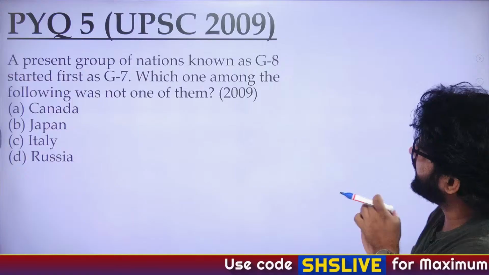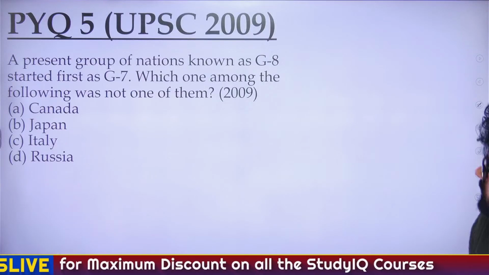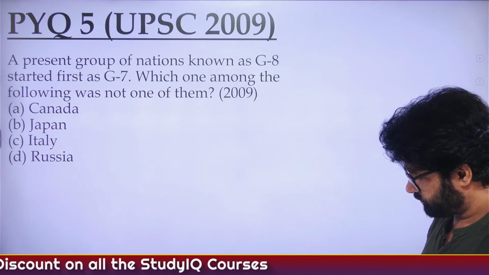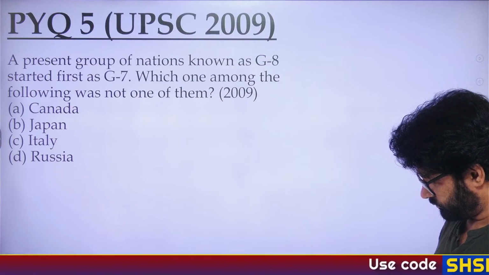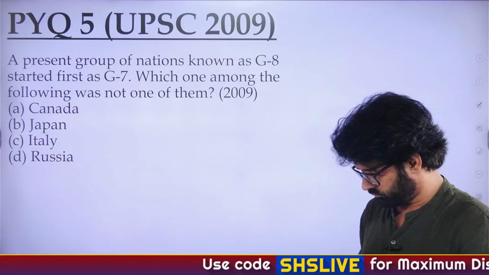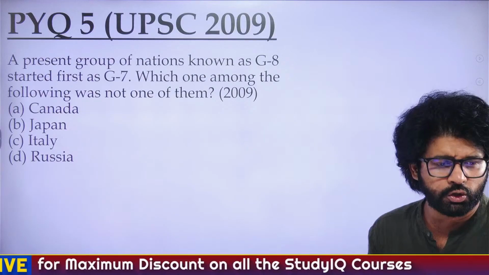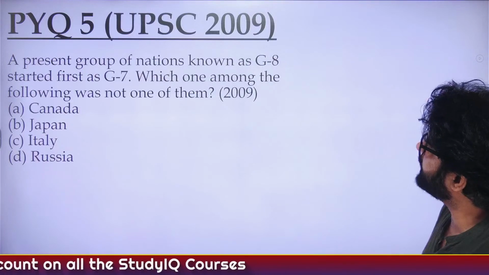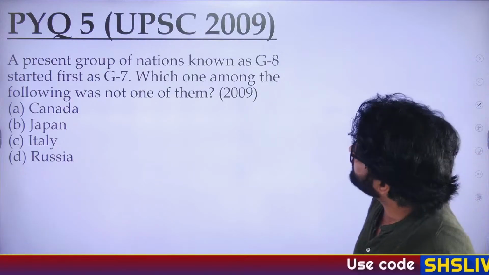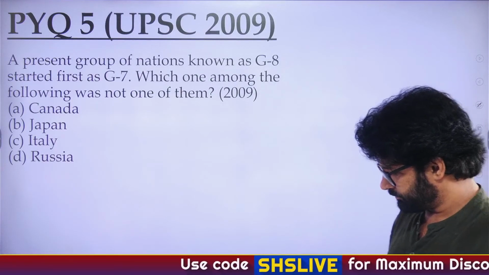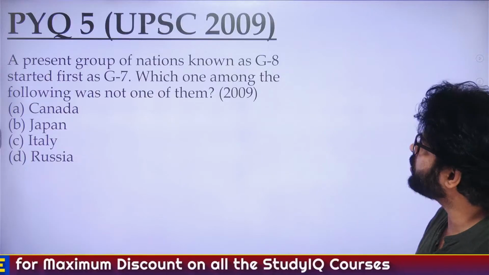PYQ 5, asked in 2009. Do write the question number when you're writing the answer. The present group of nations known as G8 started first as G7. In fact, it started first as G6. Which among the following was not one of them? Mamta has given the answer. Russia was not among one of them, right?